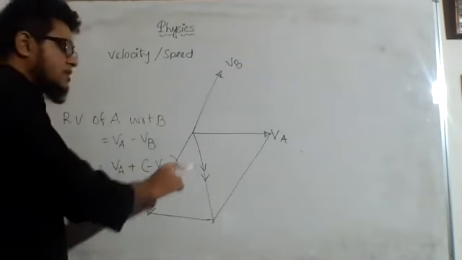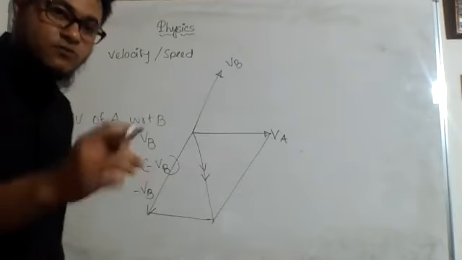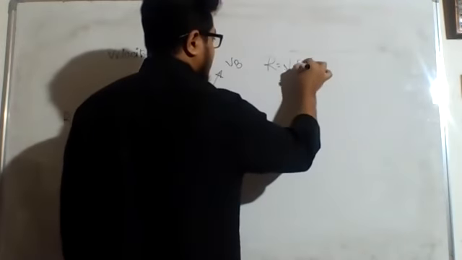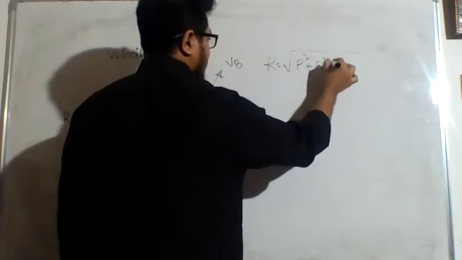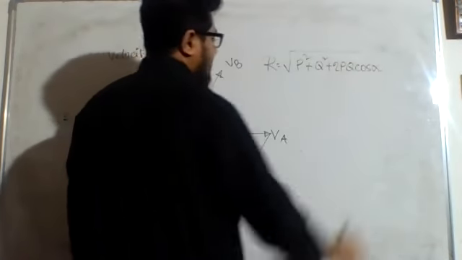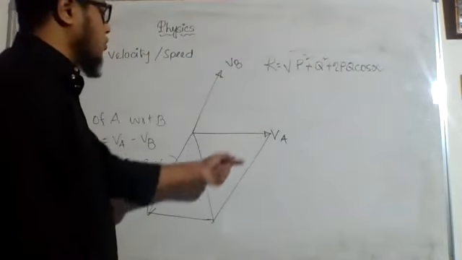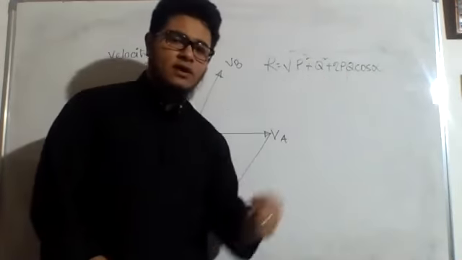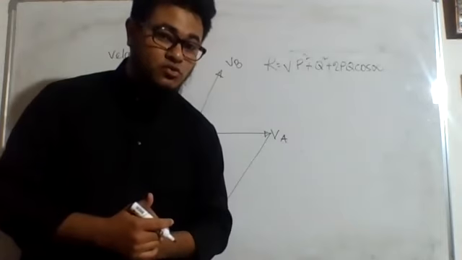Now, how can I find out the magnitude of this diagonal? If you remember, we already studied an equation like this to find out the magnitude of the resultant vector: square root of P square plus Q square plus 2PQ cos alpha. Now, P and Q we will replace by VA and minus VB. But what about alpha? Alpha was the angle between the two vectors, right?